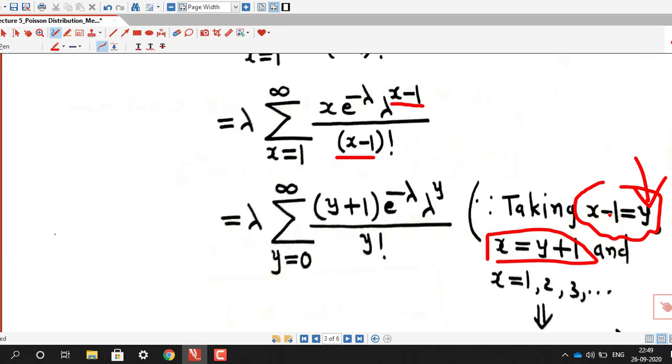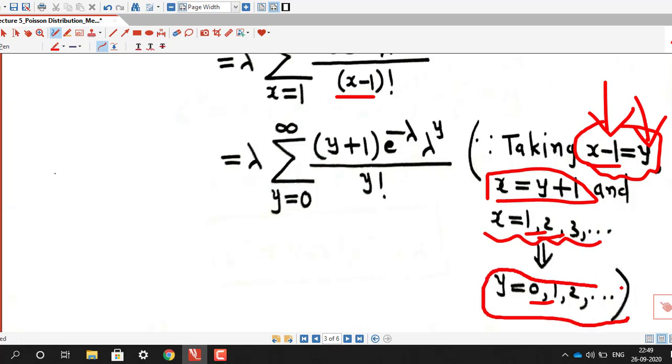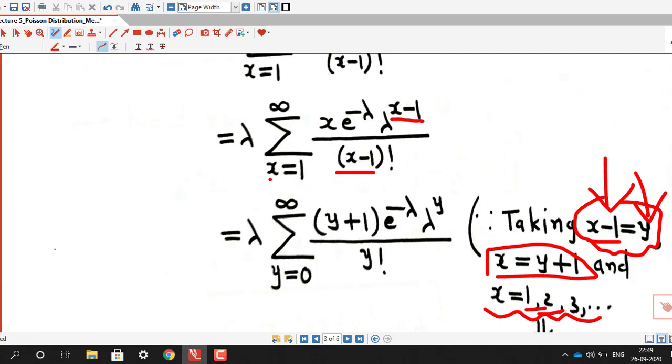Now if x minus 1 is y, then when x equal to 1, y will be 0. When x is 2, y is 1, and so on. So when x is running from 1 to infinity, y is running from 0 to infinity. So this summation is replaced by the range of y, which is y equal to 0 to infinity.